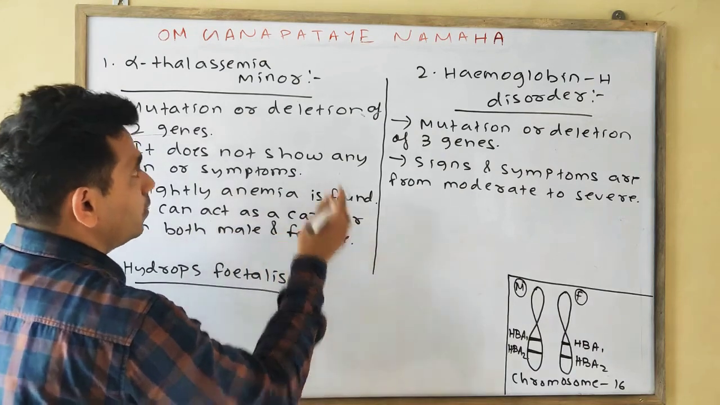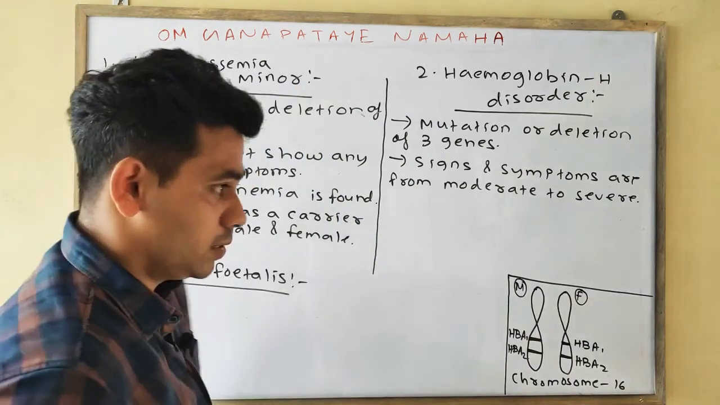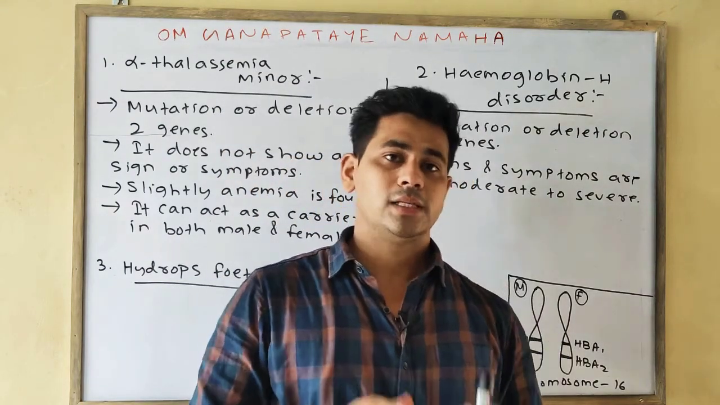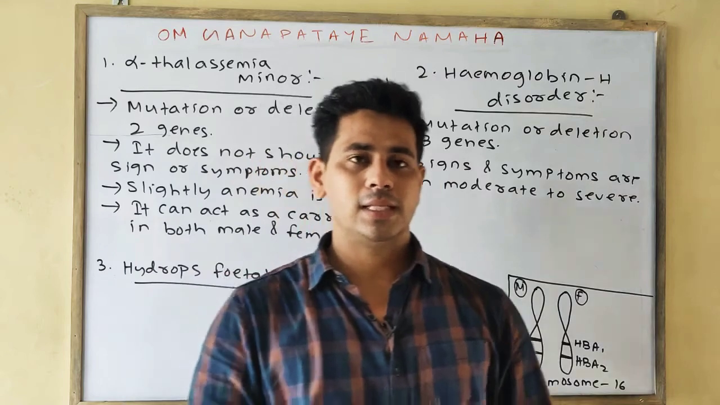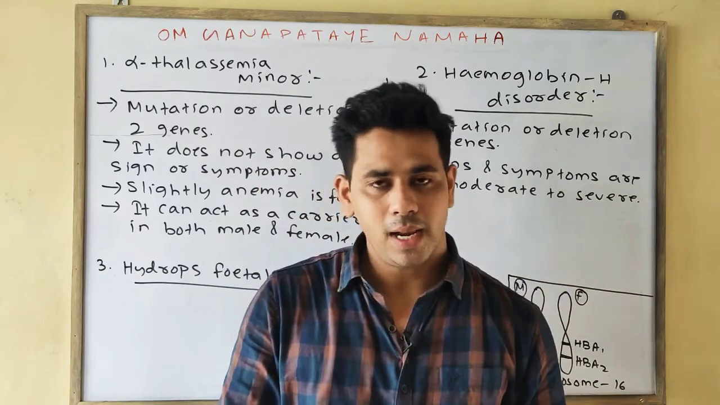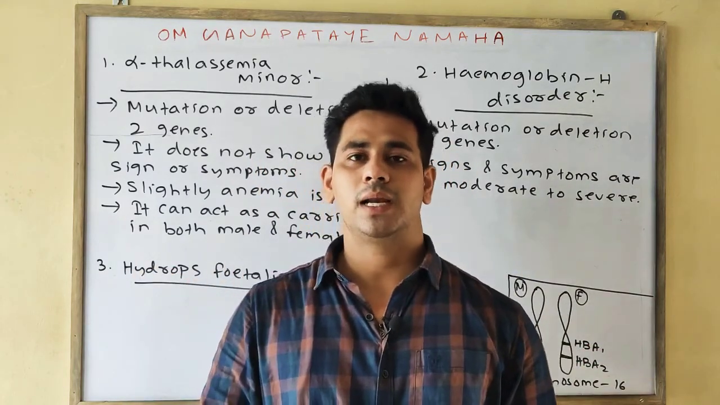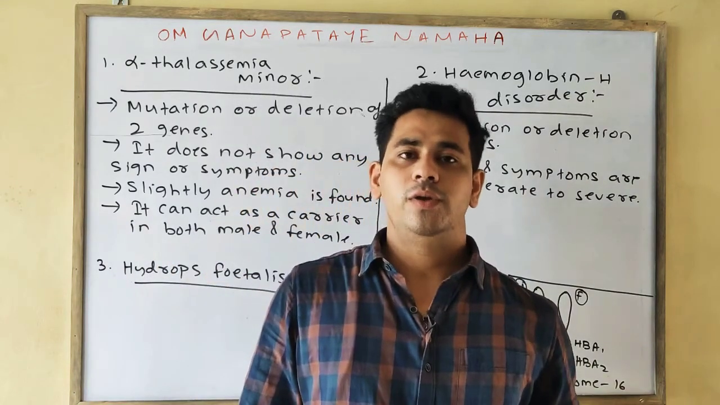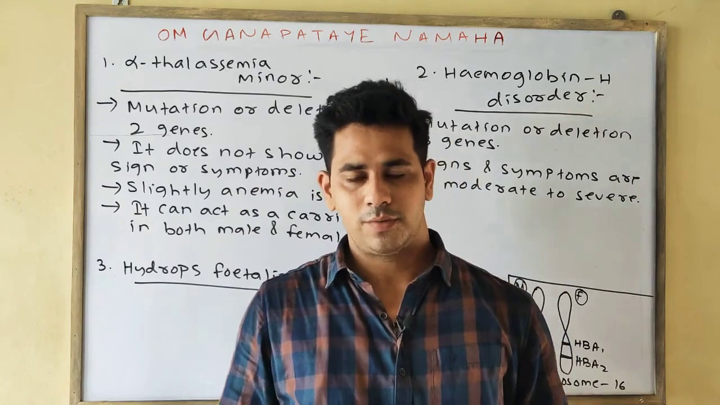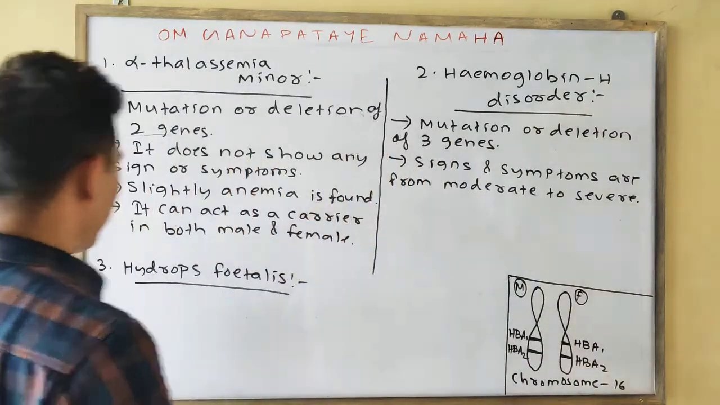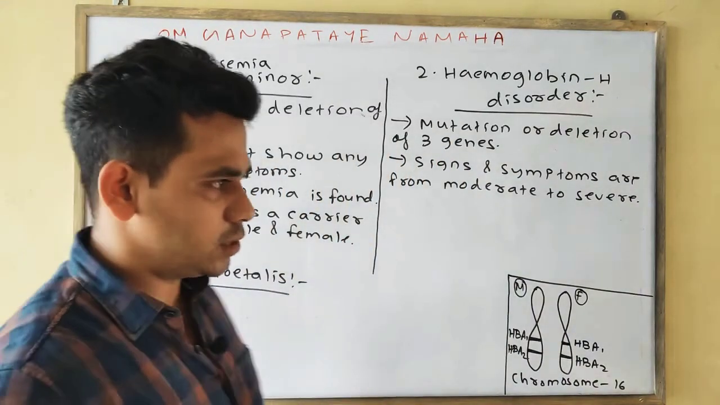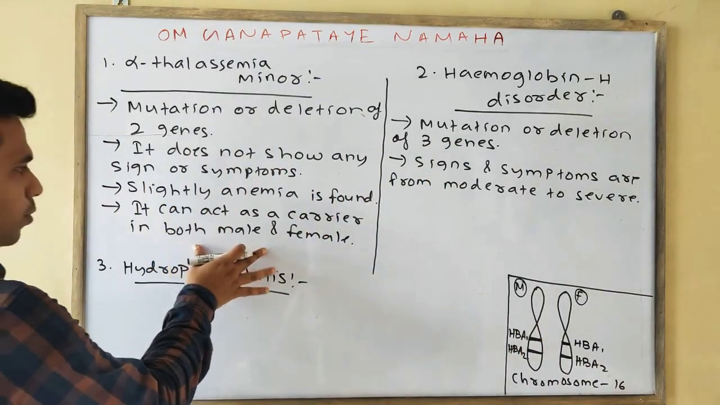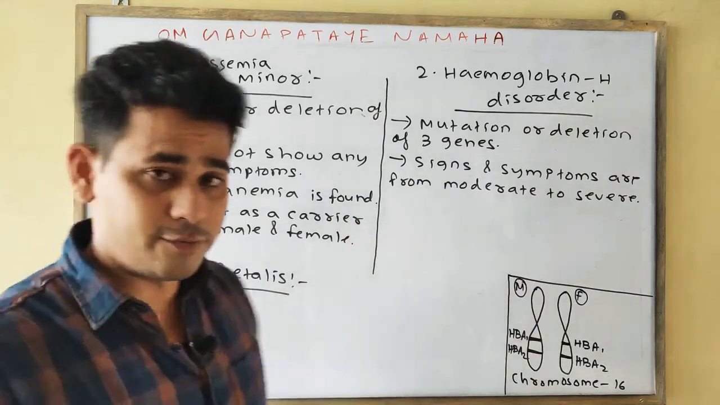As for thalassemia disease, the frequency of forming the thalassemia disorder is the same in the case of the male and in the case of the female. It is not that it will form only in the male, or that this disorder will be found only in the female. The frequency is the same. Okay, so as it is an autosomal recessive disorder, as I have said earlier, it can act as a carrier in both male and female.